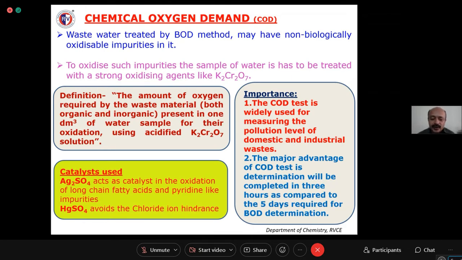This is a very important point you should remember. We are adding two catalysts, silver sulfate and mercuric sulfate. Silver sulfate catalyzes the oxidation of pyridine and long chain fatty acids, and mercuric sulfate avoids the interference of chloride ion. If chloride ion interferes in this reaction, it consumes extra potassium dichromate, and then our COD estimation will go wrong. That is why we are adding these two catalysts.